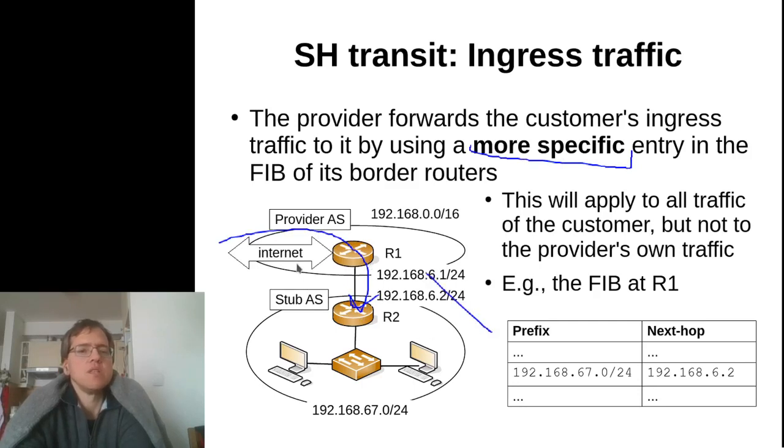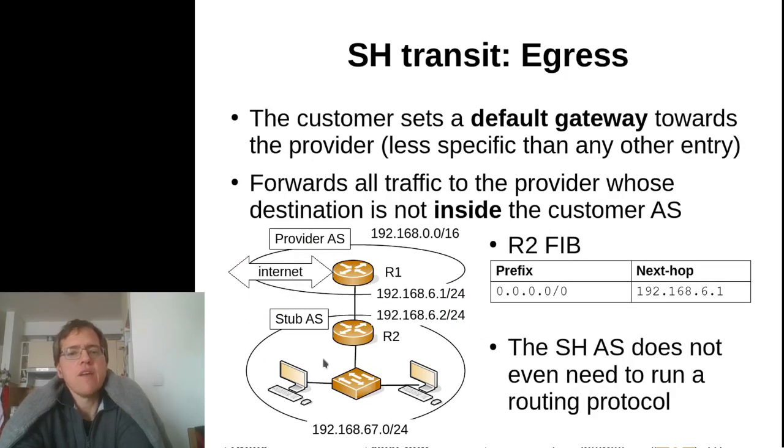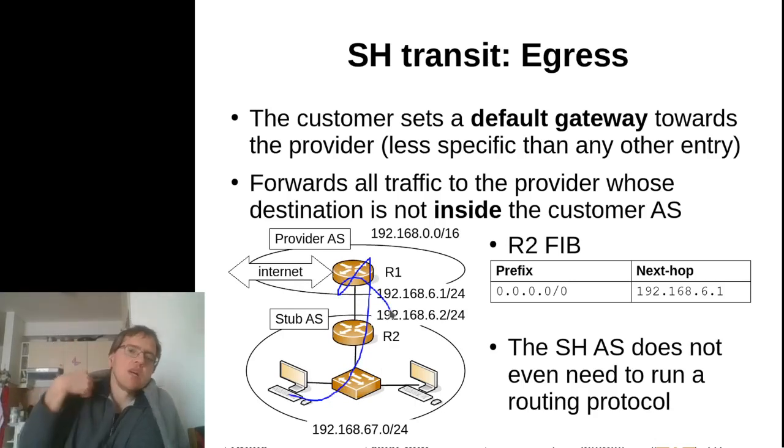In the downstream direction, we use more specific entries in the routing table to distribute traffic between the customers of this provider AS. In the other direction, how do we get traffic out from the autonomous system of the customer?